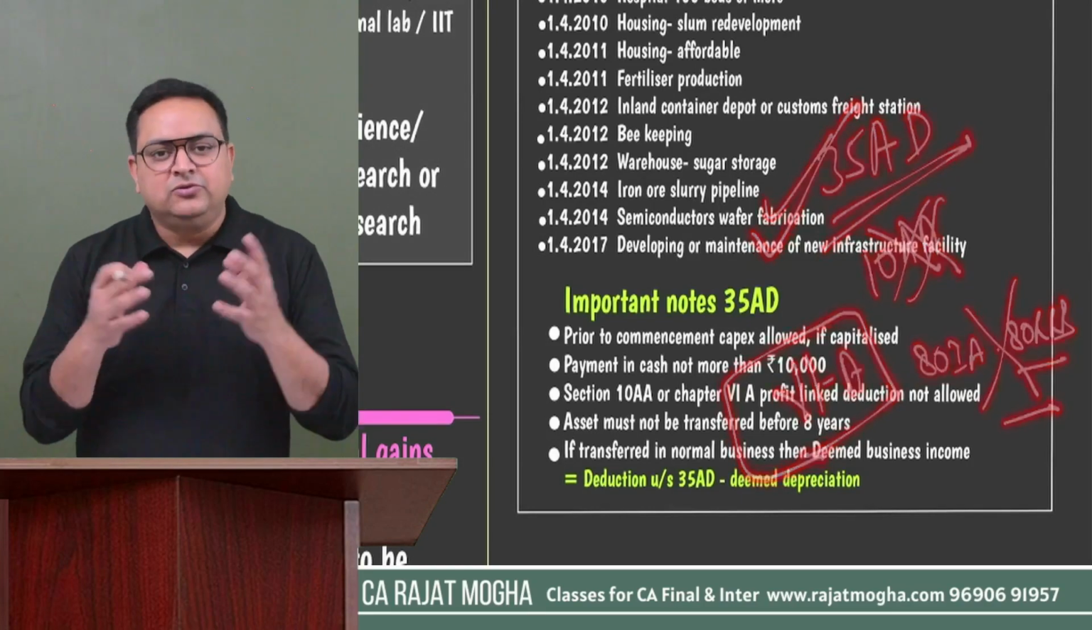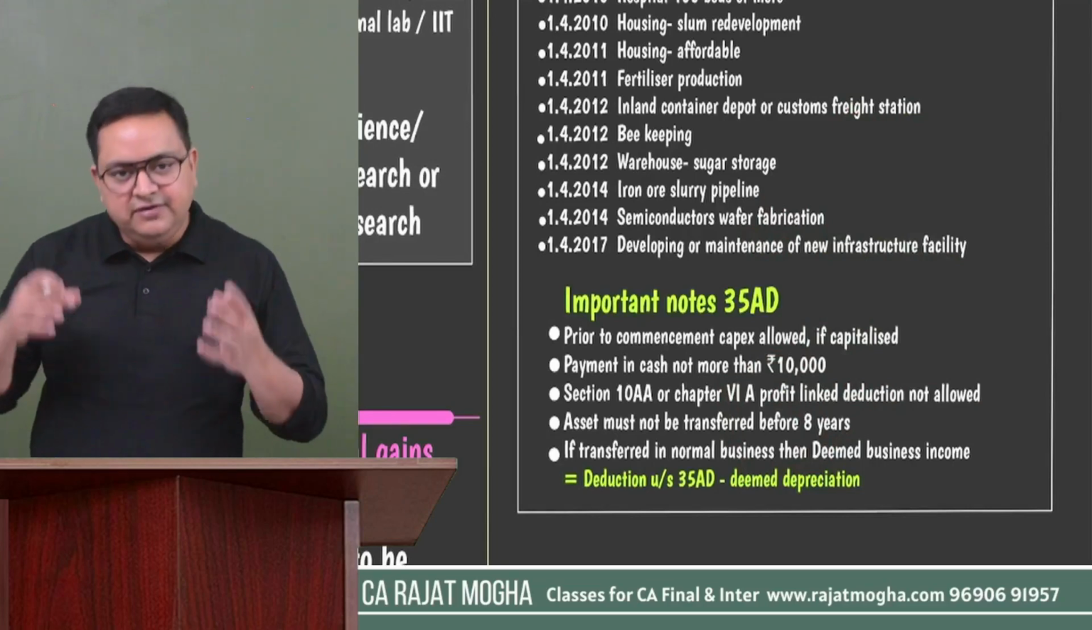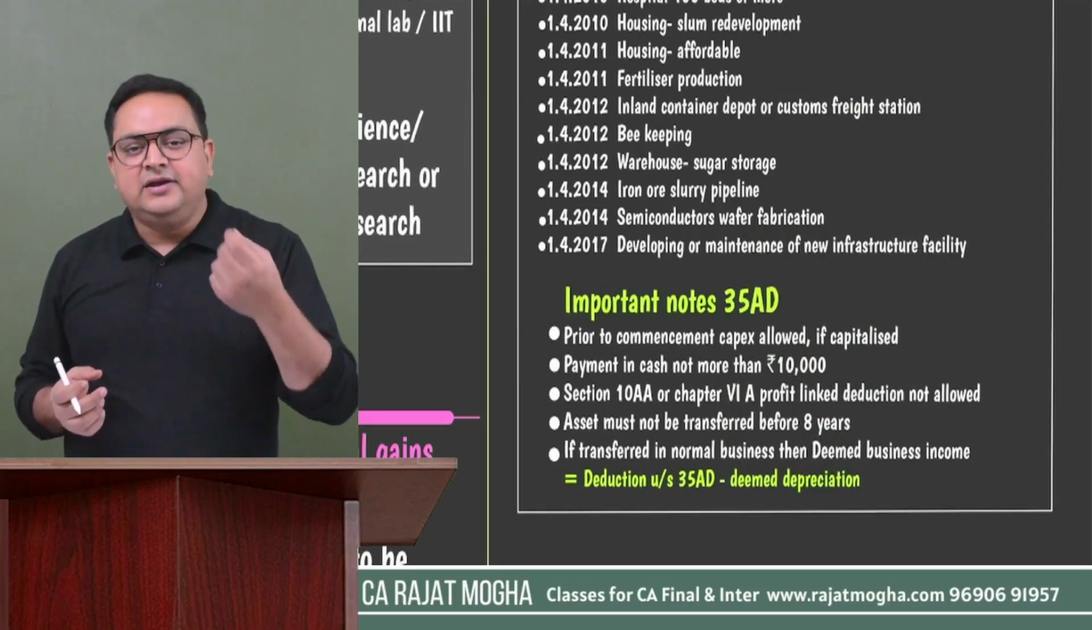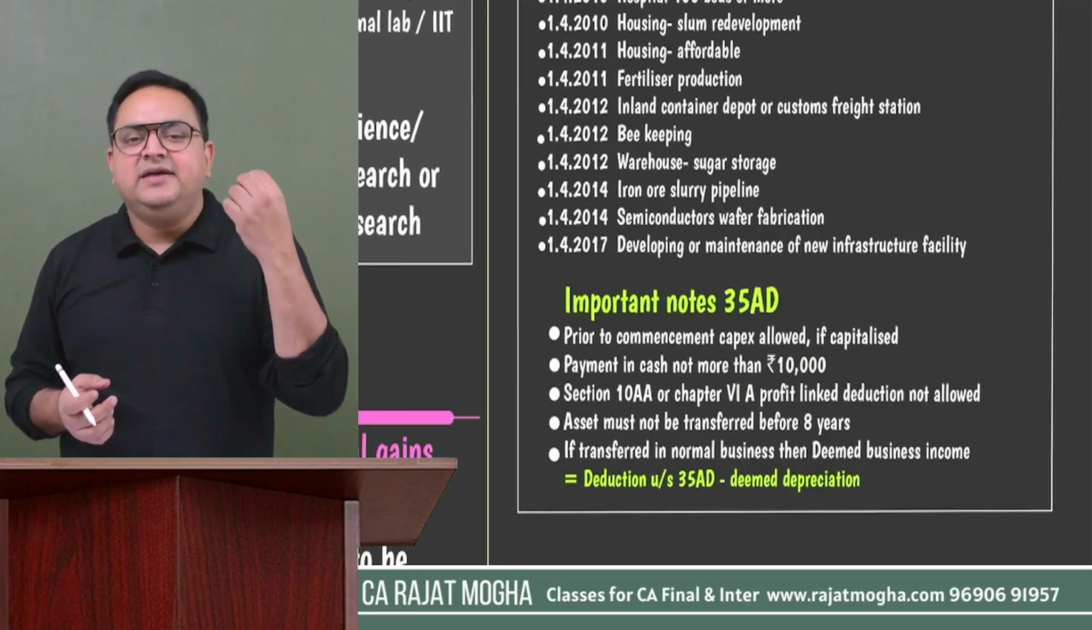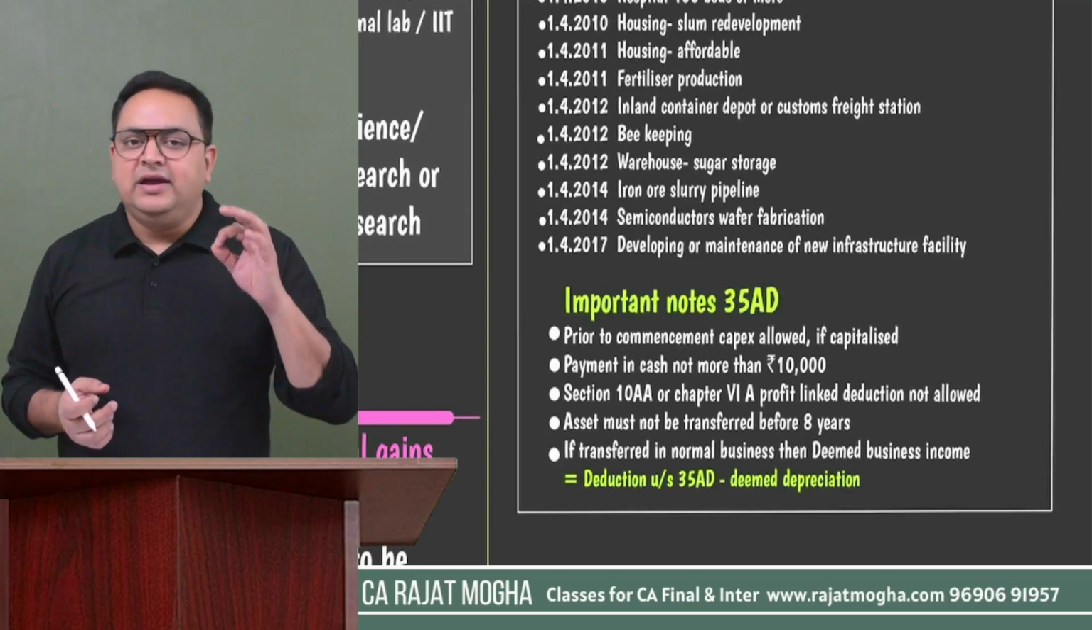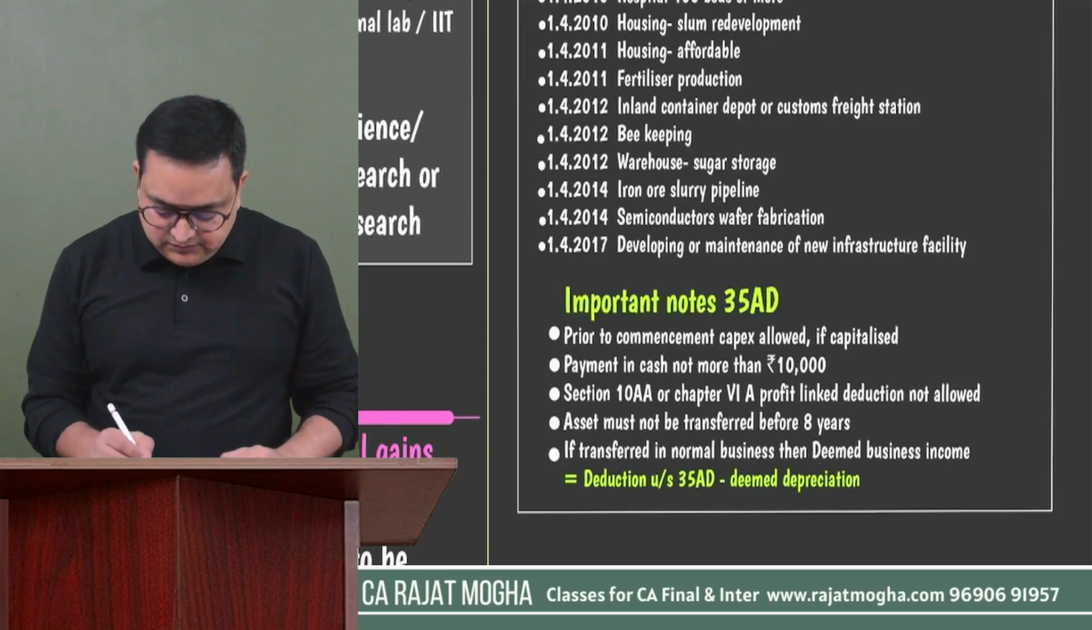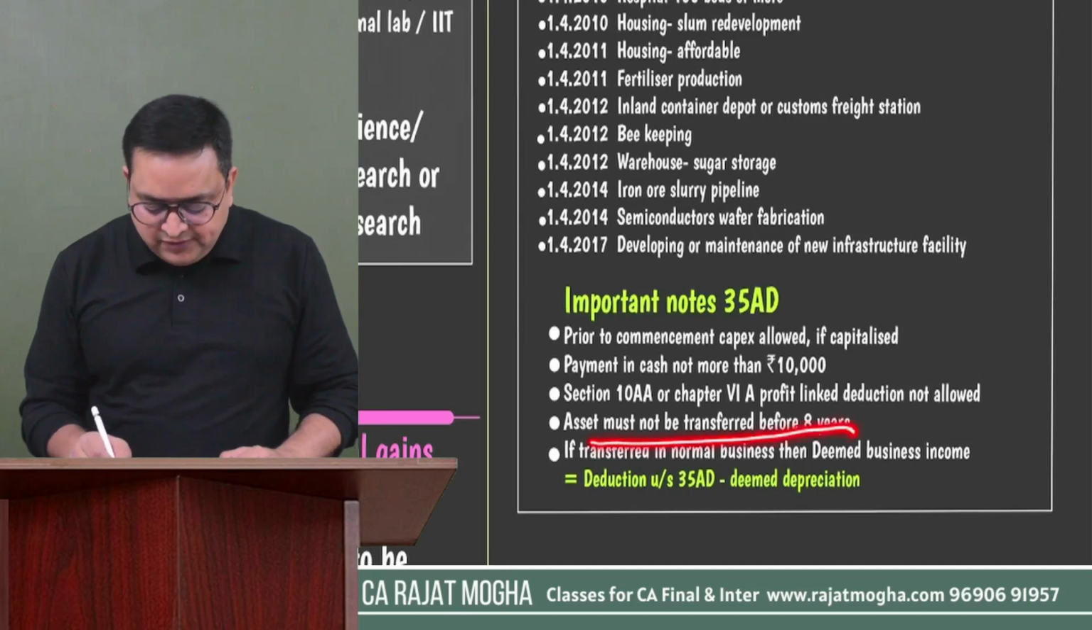Although most of these sections are not there in our intermediate level, we'll do them in our next level. But yes, we understand 80QQB is there, 80JJAA is there, 80RRB is there. So we cannot claim deduction under those sections. Okay, an asset must not be transferred before 8 years.